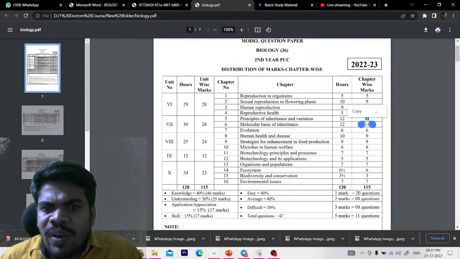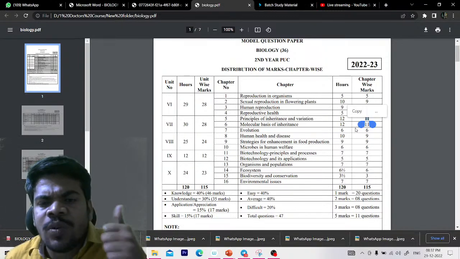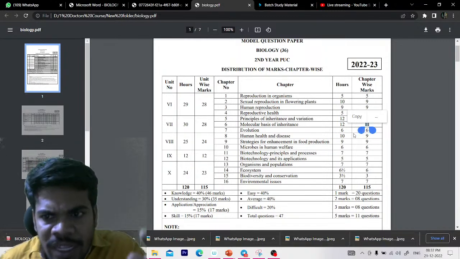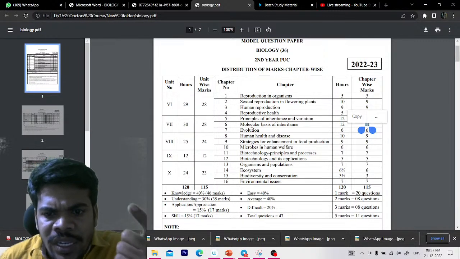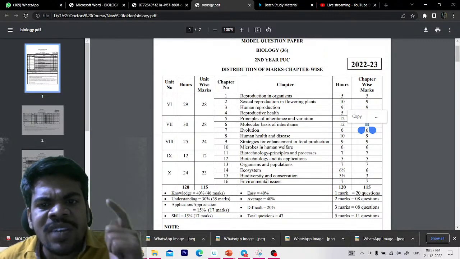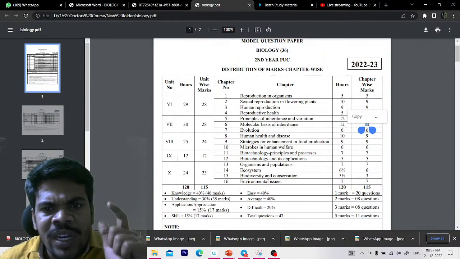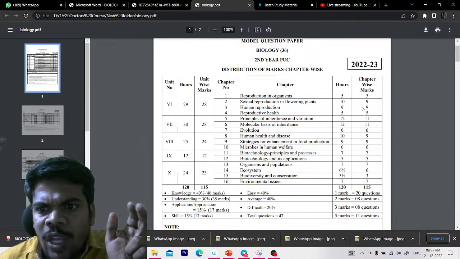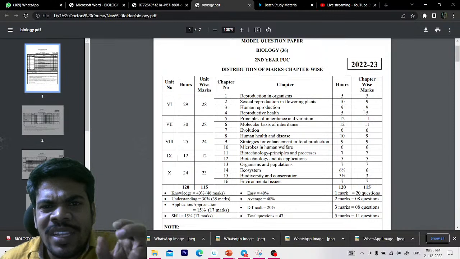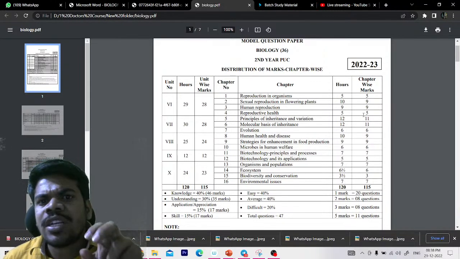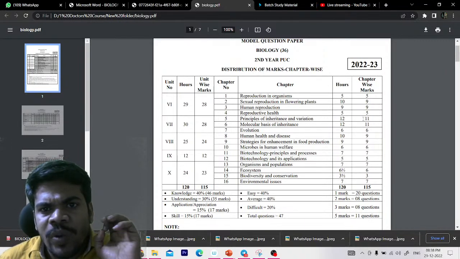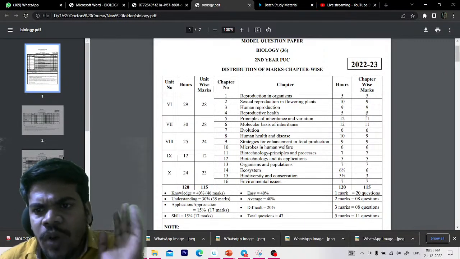if you observe, this is the 11 marks. Principles of Inheritance is the only chapter which gives you 11 marks, and Molecular Basis of Inheritance also. So if you read these two chapters, you get 22 marks. Later, the most important chapters are Sexual Reproduction in Flowering Plants and Human Reproduction. So it is 18 marks. 18 plus 22, that means nearly 40 marks you will get.